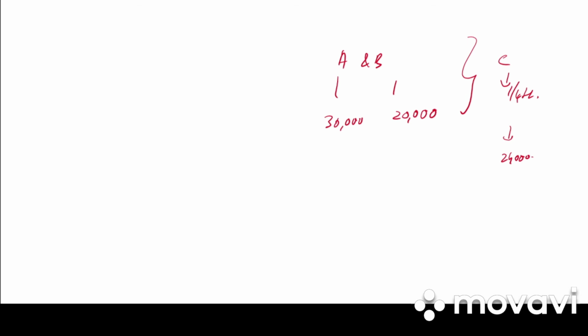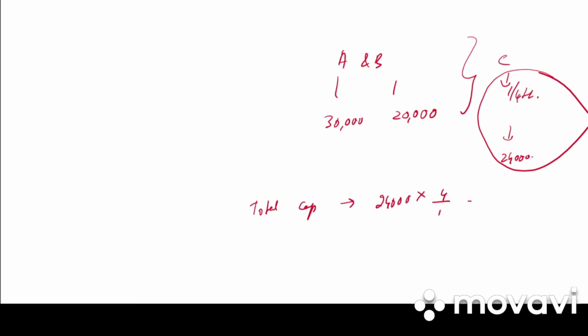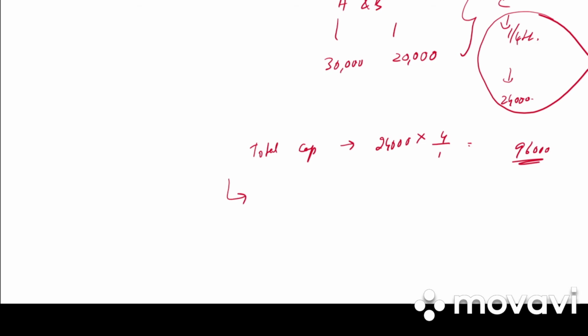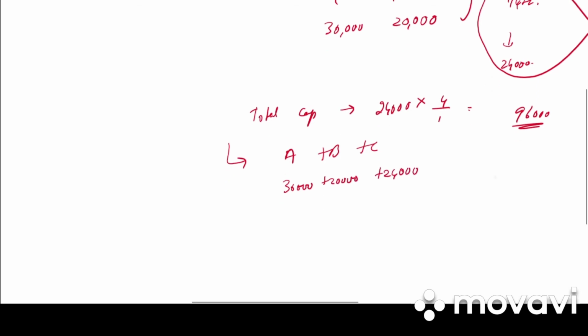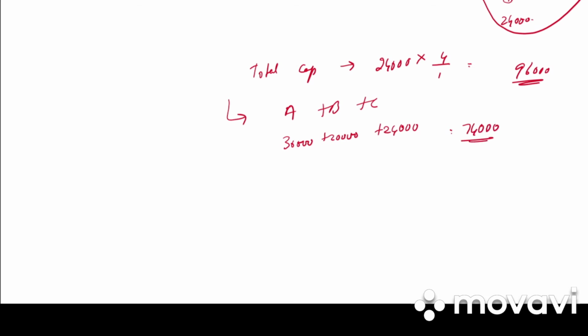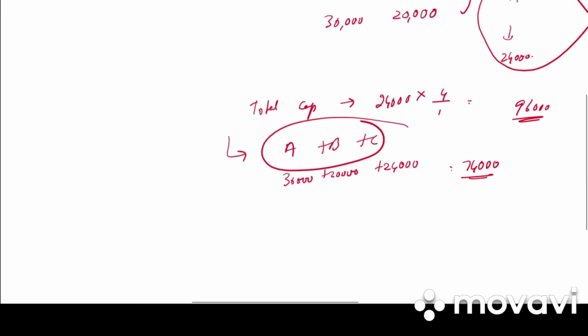Okay. So if we see only C's capital, based on C's capital, how much should be the total capital of the firm? It should be 24,000 into 4 by 1. That is 96,000. But actually, how much is the capital? It is A plus B plus C. A it is 30,000, B it is 20,000, C it is 24,000. How much is it? 74,000. So if we add A, B and C capital, we get 74,000. But according to C's ratio, it is 96,000.